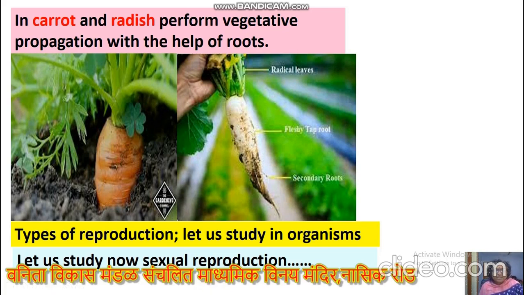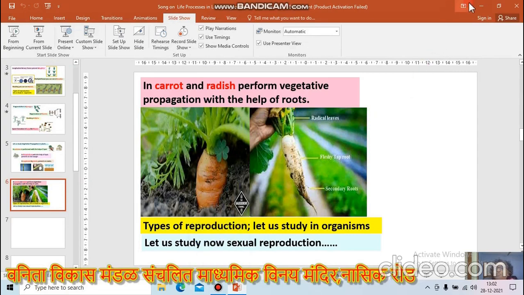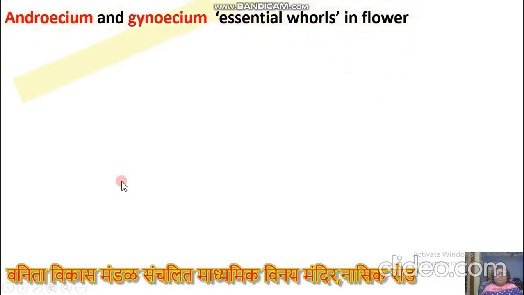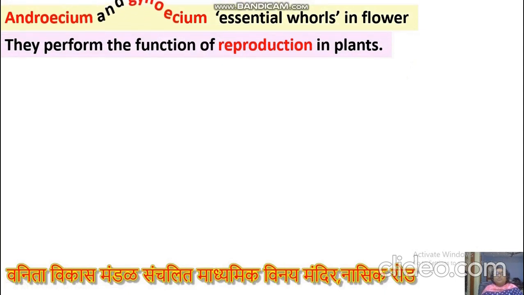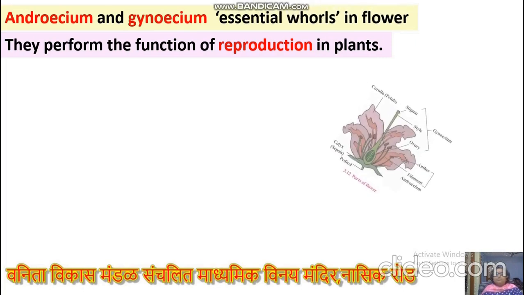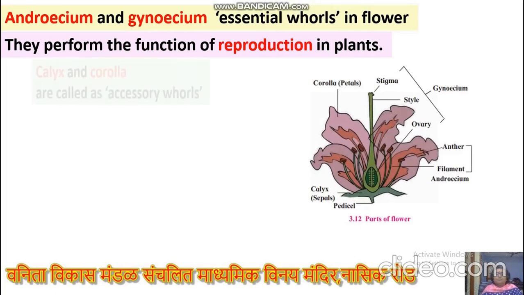Let us study now sexual reproduction. Androecium and gynoecium are essential whorls in a flower. They perform the function of reproduction in plants.